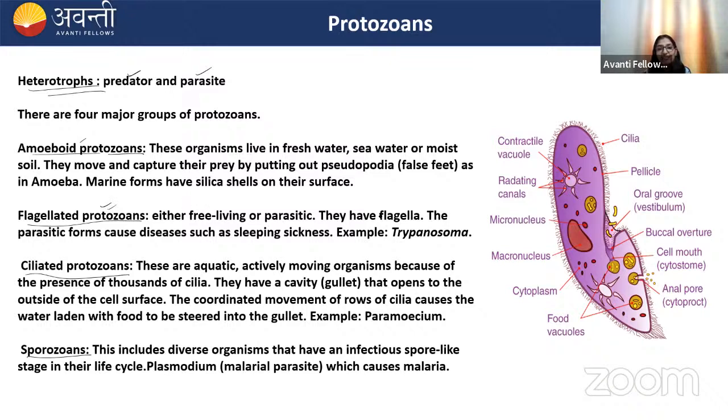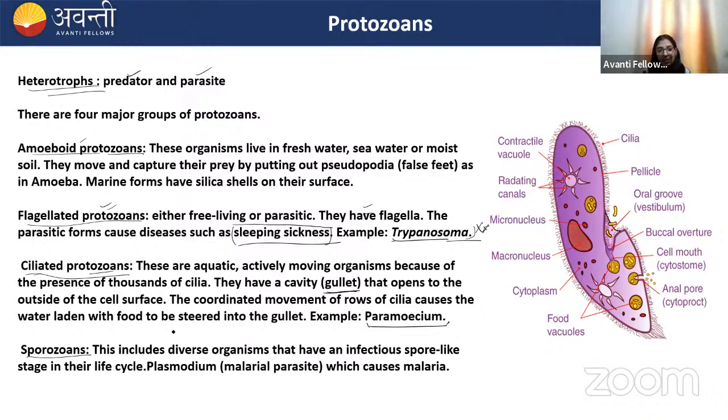Flagellated protozoans have flagella, and the example is Trypanosoma. Remember that this protozoan causes sleeping sickness. Next one is ciliated protozoans. The ciliated protozoan example is Paramecium. They have cilia on their body surface, and they have a cavity known as the gullet. Through this cavity, the food is taken in by the organism. So this gullet helps in food ingestion.